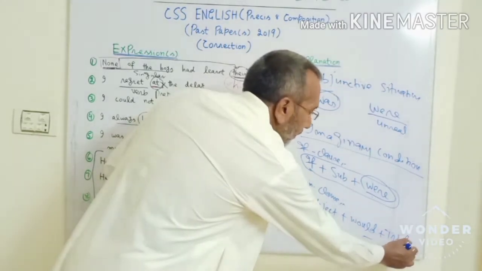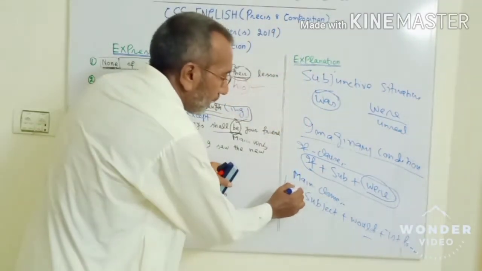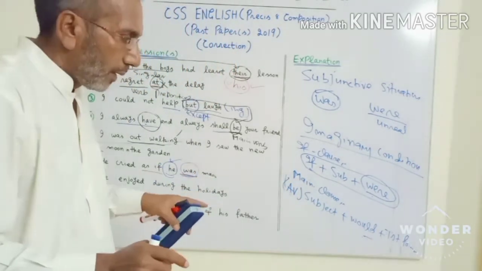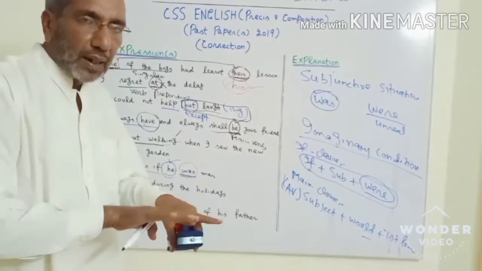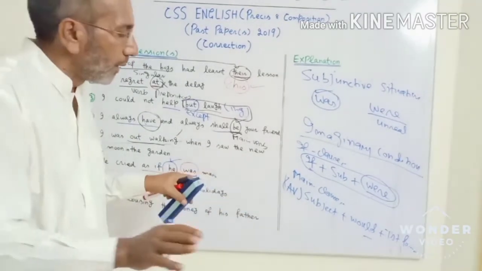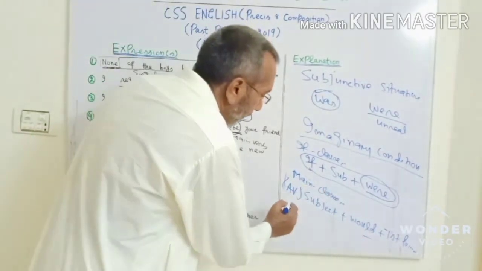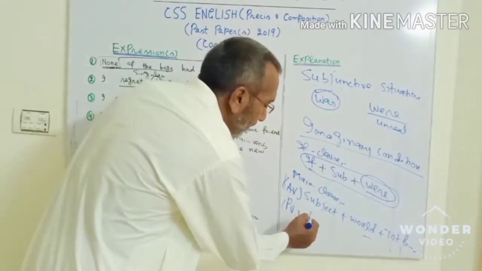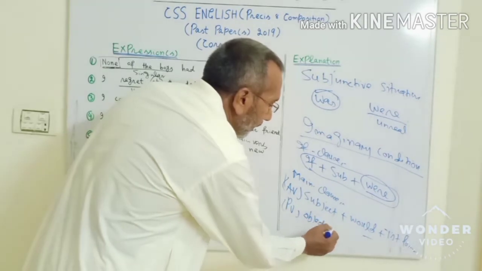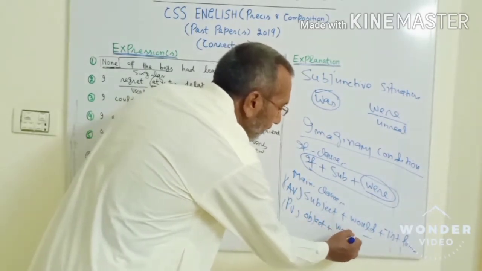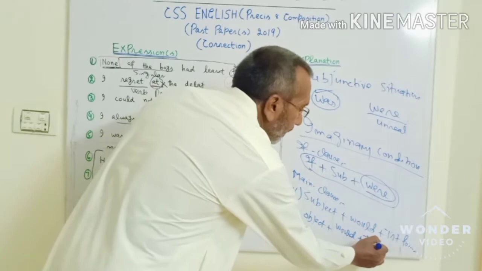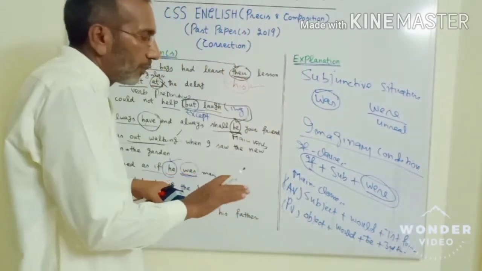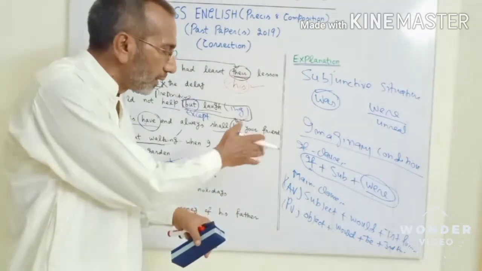But this is if the expression is active voice. I don't want to go into detail because I have elaborated all. Subject, "would", first form. If it is passive voice, then first we use object, then verb, then P, then third form. In case of imaginary conditionals, in case of supposition, this is the structure.